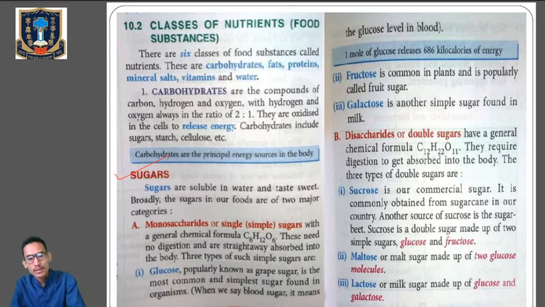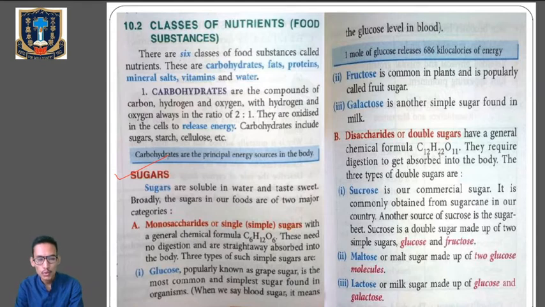It has the general formula C6H12O6. Now what is the name? C6H12O6 means simply glucose, right? Monosaccharides include simple sugar with the general formula C6H12O6. Clear? This needs no digestion and is straight away absorbed into the body. The 3 types of simple sugar or monosaccharides are glucose, fructose, and galactose. So don't get confused.